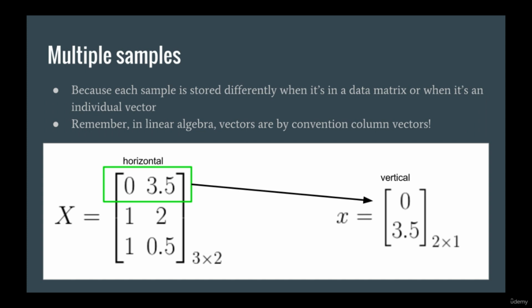The key to understanding why the weights get switched around is to remember how each sample is stored. When we're talking about a data matrix with multiple samples and multiple input features, it's an n by d matrix. So each row is one sample. But when we talk about that sample as an individual vector, it's a column, because vectors in linear algebra are by convention column vectors. So you have to remember that in the full data matrix, each sample goes horizontally. When a sample is by itself, it goes vertically.